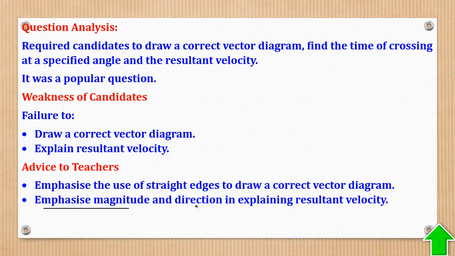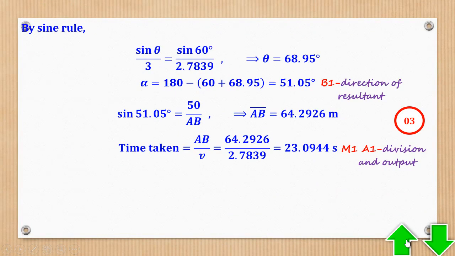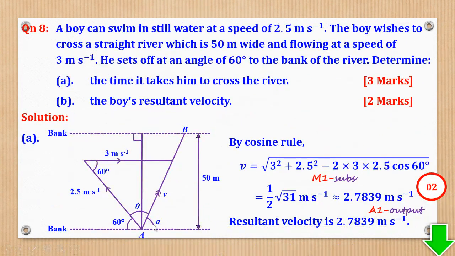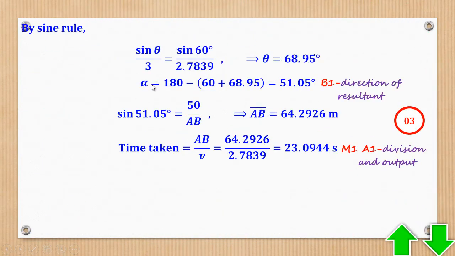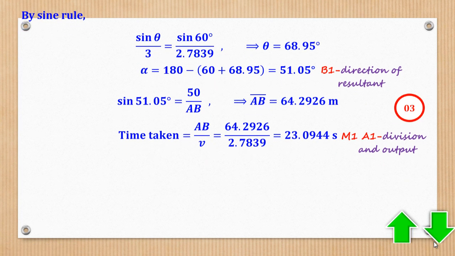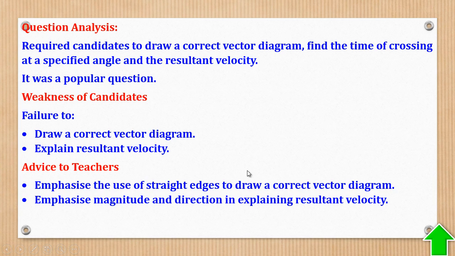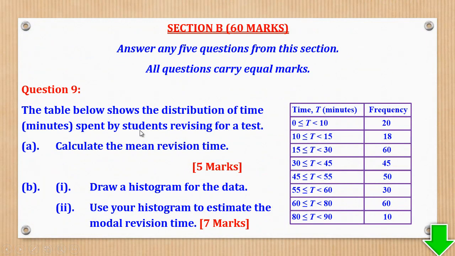Then emphasize magnitude and direction in explaining resultant. Remember, velocity is a vector quantity, so we need magnitude and direction. So in this case, the direction of the resultant was this one we got. Do you see this alpha here? It is the direction we got here. So direction of the resultant was also needed. So that was section A.